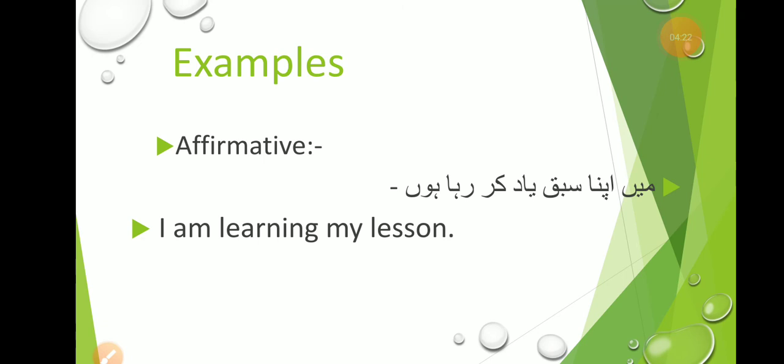Like these. These are the examples of present continuous tense. In an affirmative or simple sentence, the Urdu sentence ends at the words rahaa hoon, rahaa hai, rahi hai, rahe hain. And when you translate this sentence into English, first of all you use the subject, then helping verb, main verb and object.